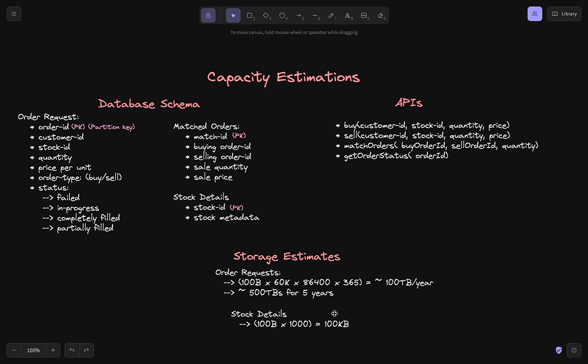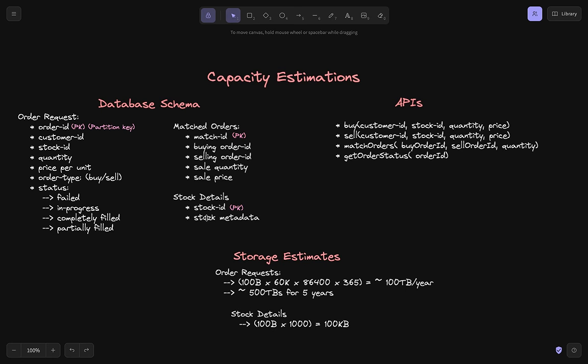So we have the order requests. When the order requests get matched, we have the matched orders, and we have the stock details. We estimated the scale of each of those tables. This is around 100 to 600 TBs, this is around 200 to 300 TBs, and this is in KBs. So we now know the database schema and their estimates as part of the problem.